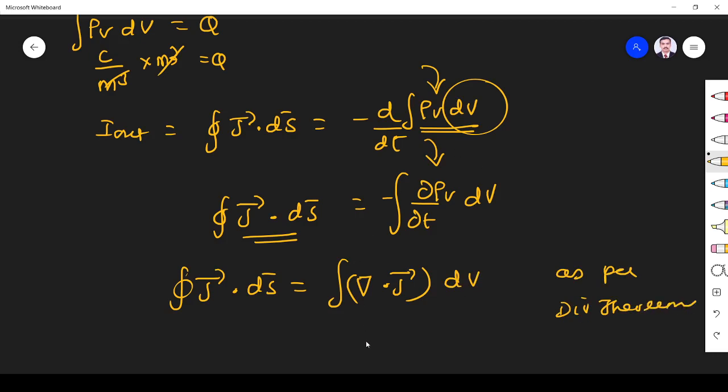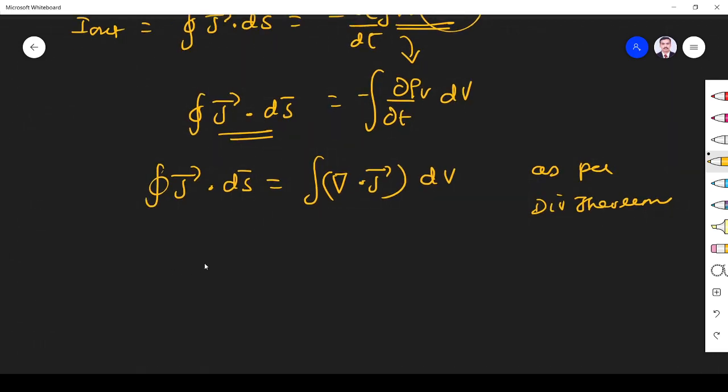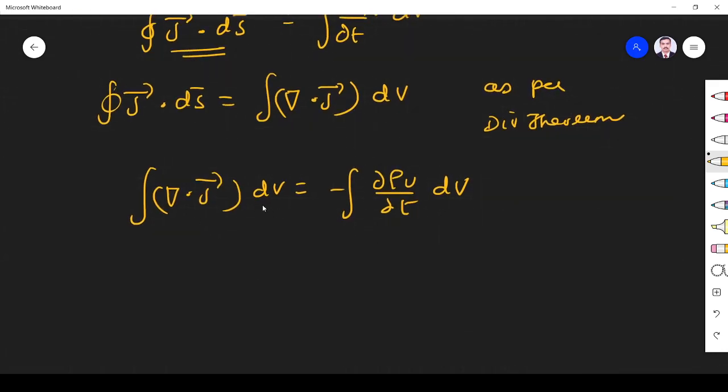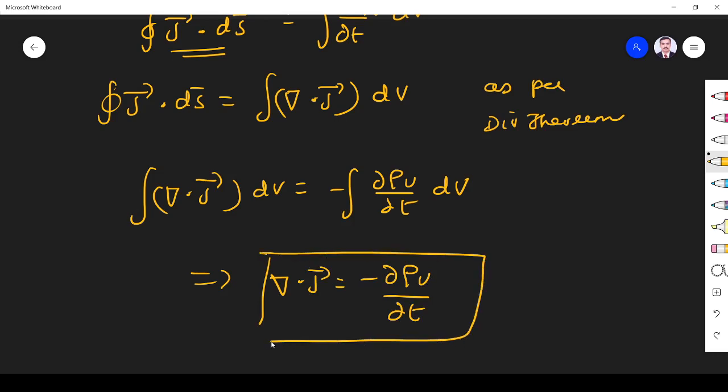So now the left hand side becomes the integral of del dot J dv, which is equal to minus the integral of dou rho v by dou t dv. Now I can compare left and right because both are volume integrals. This implies del dot J is equal to minus dou rho v by dou t. This is the continuity equation.